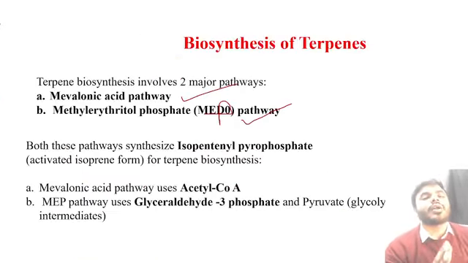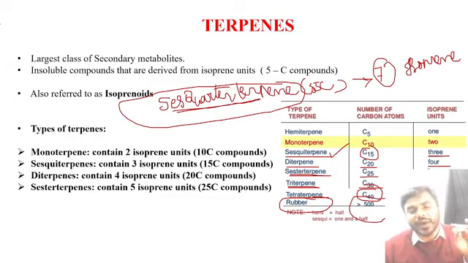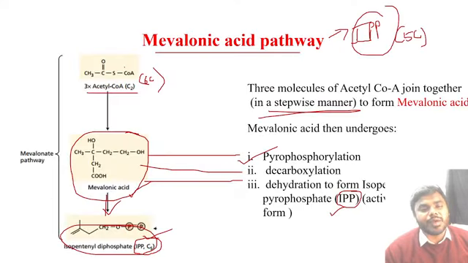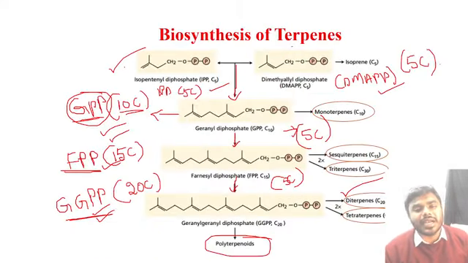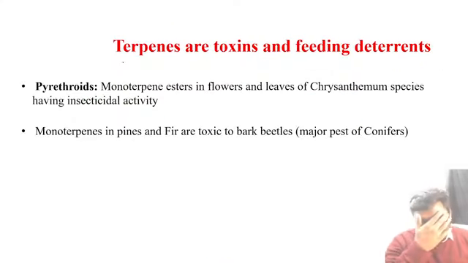Okay, so far what we studied, just listen to me carefully. We studied what terpenes are. We understood how many types of terpenes there are: mono, sesqui, di, sester, triterpene, tetraterpene. We understood all. Later we studied the two major pathways involved in the biosynthesis of terpene, mevalonic acid and MEP pathway. And we also understood how we are synthesizing the terpenes.